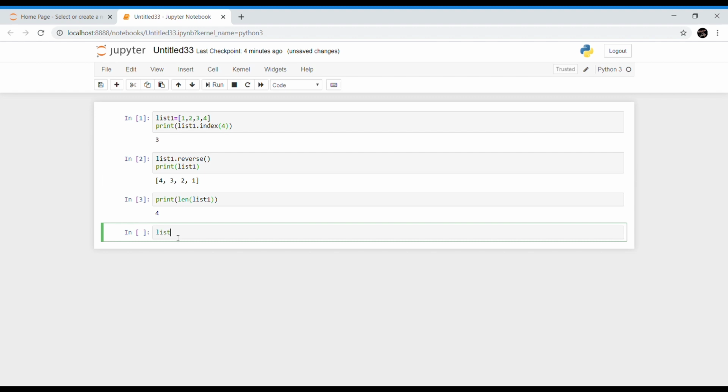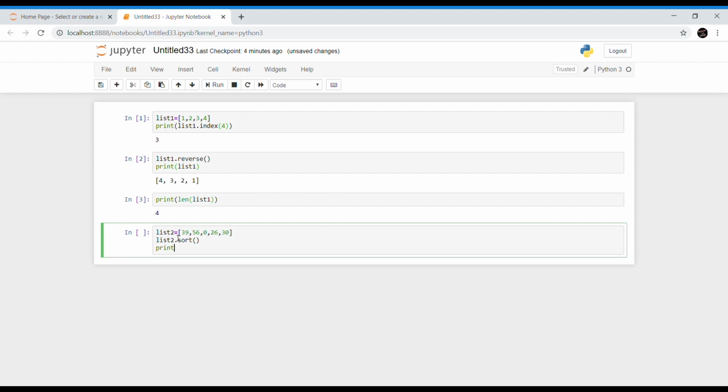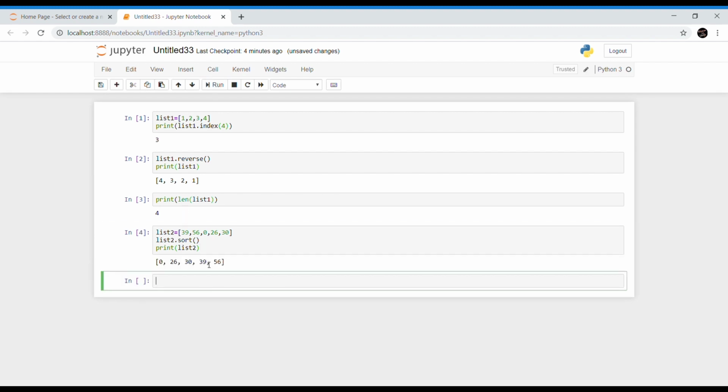So let me take another list. This is a list. So now I am going to sort this list, list2 dot sort. Now if I try to print list2, yeah, all the elements got sorted.